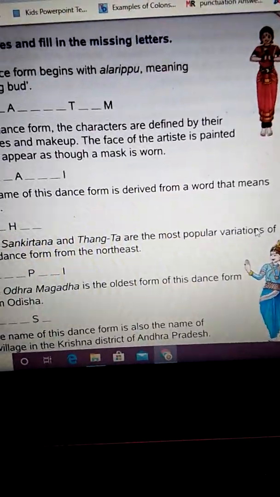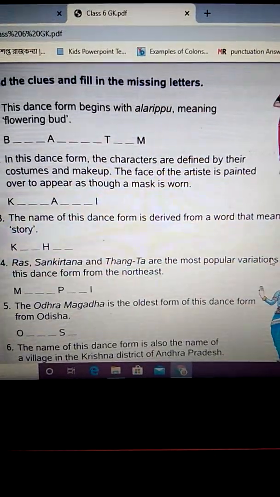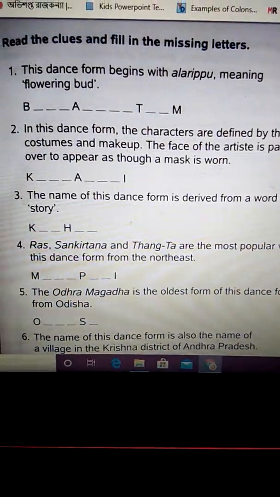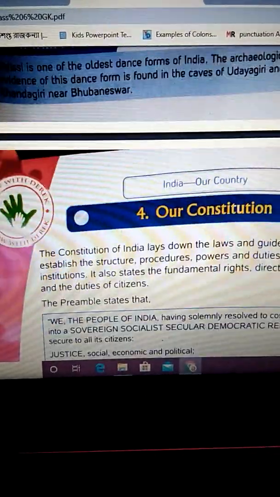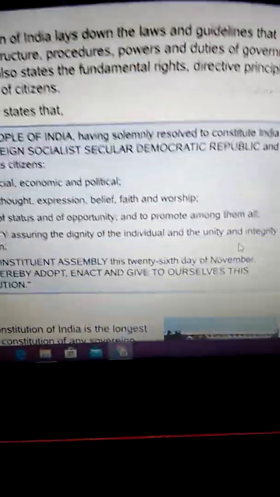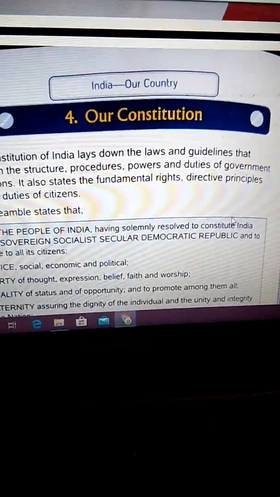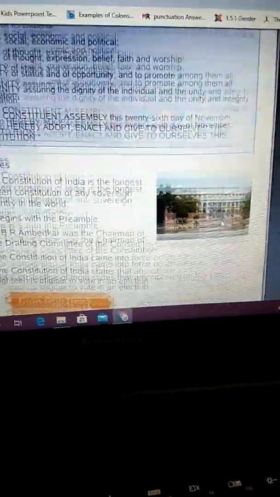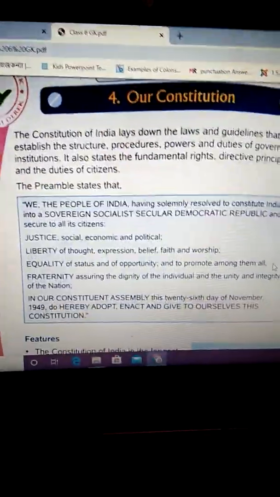So in this way, you will have to fill in the gaps to write the correct dance form. These are names of all classical dances from India. Okay, now we come to the final fourth chapter, today's last chapter, which talks about our constitution. Children, in this chapter you have no work to do, but you will have to read the constitution chapter. Okay, what are the features, what is our preamble and everything.